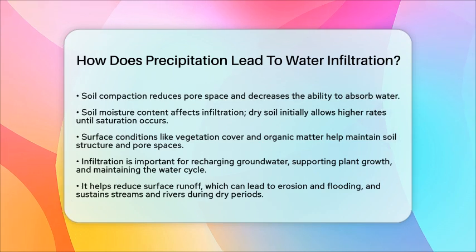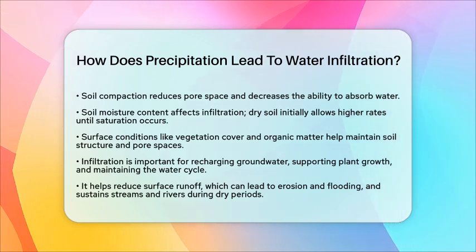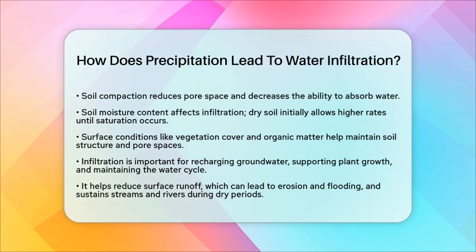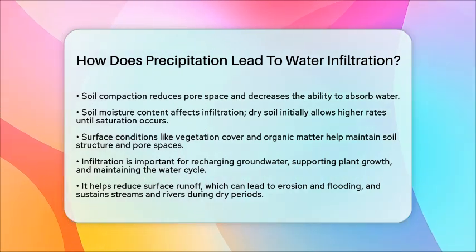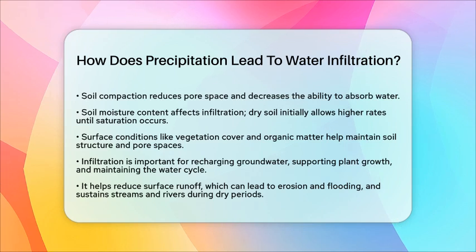In essence, precipitation delivers water to the soil surface, and infiltration allows this water to penetrate into the ground. The type and amount of precipitation, soil properties, and surface conditions all play a role in this process. Understanding how precipitation leads to infiltration is key to appreciating the connection between atmospheric water and the water we rely on underground.